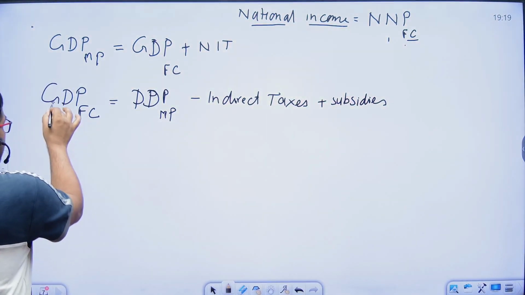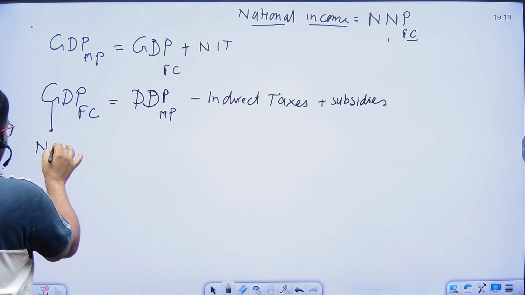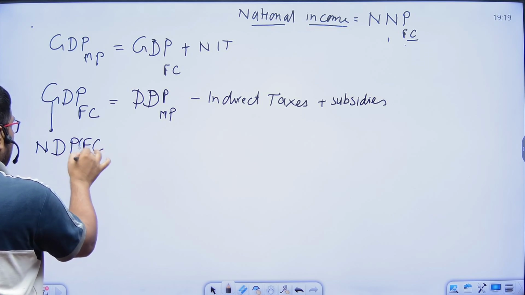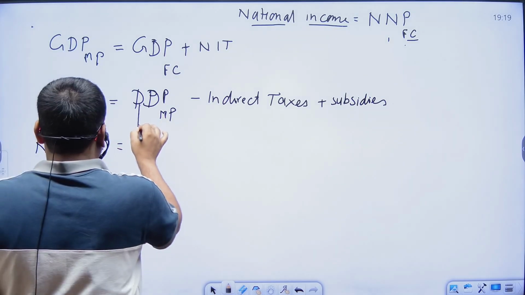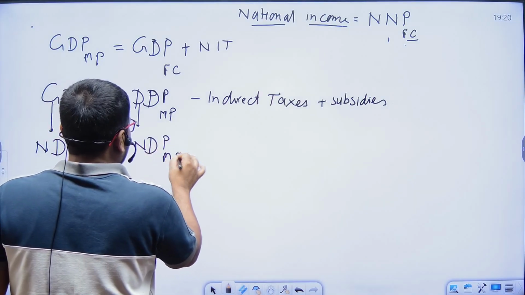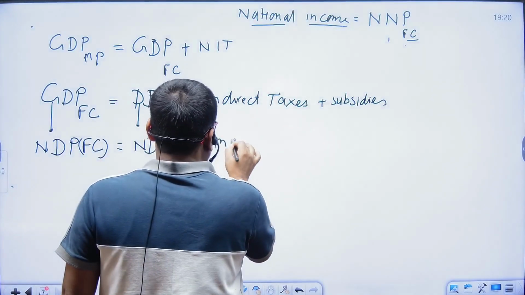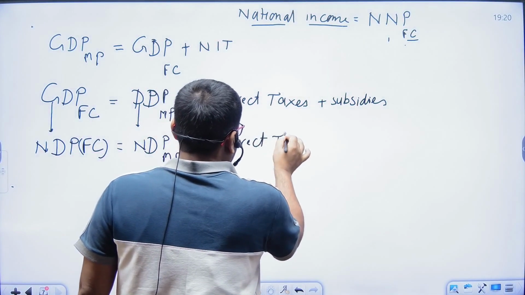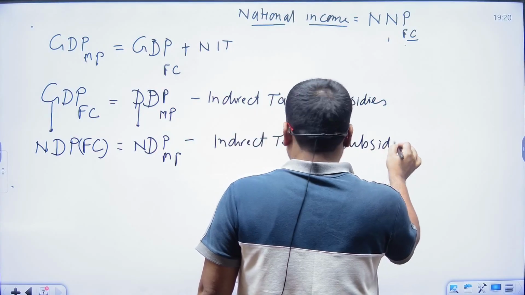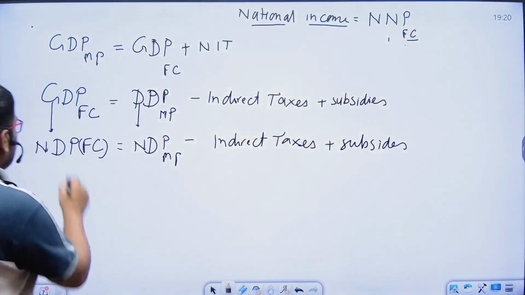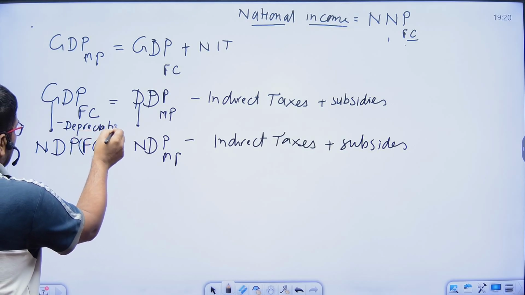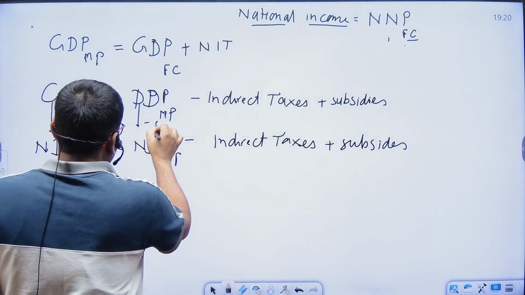Suppose that here we have NDP at factor cost. So it will be NDP at market price minus indirect taxes, plus subsidies. So here we reduce depreciation. Here also we subtract depreciation.